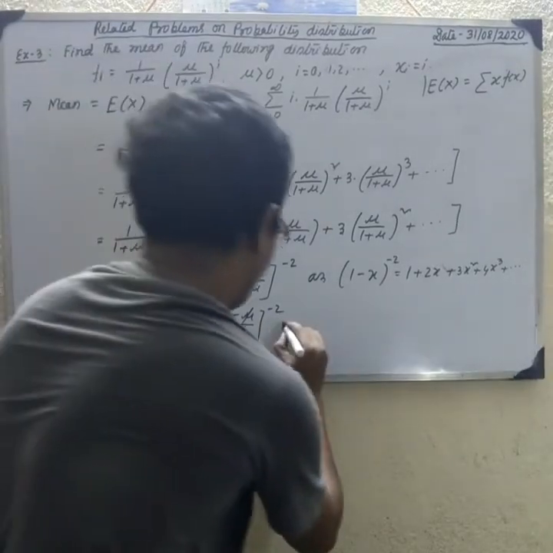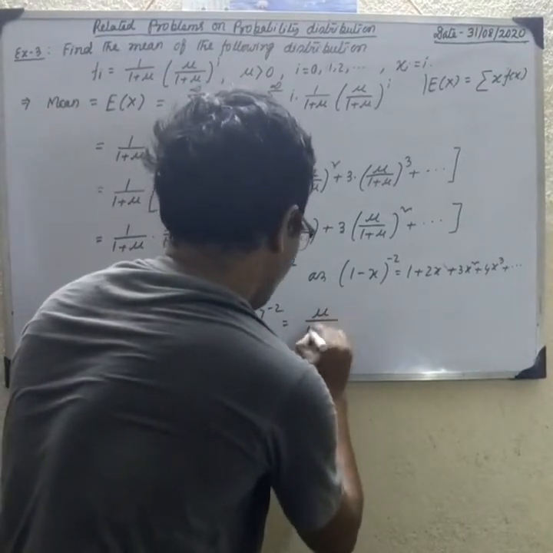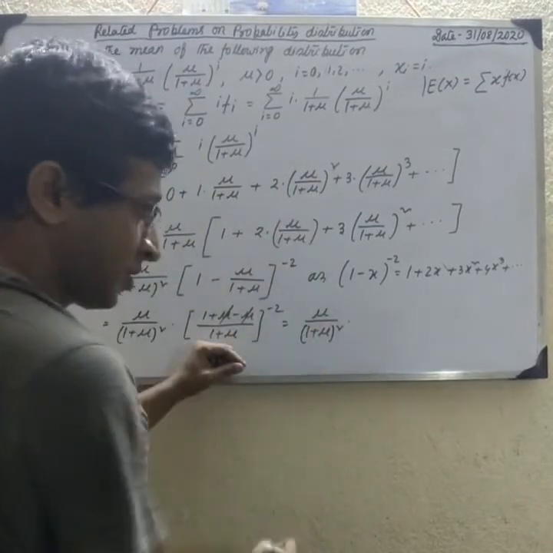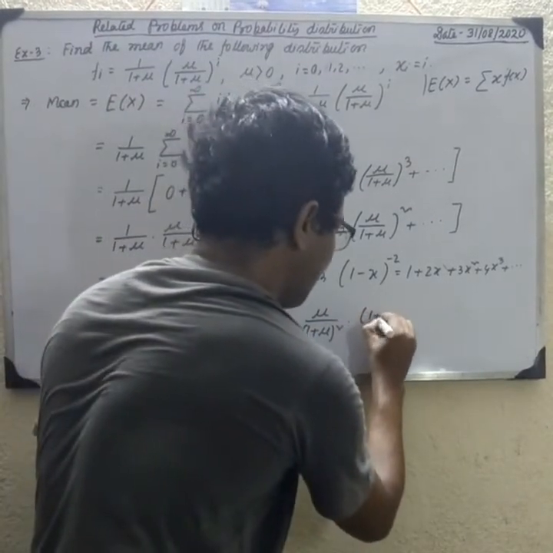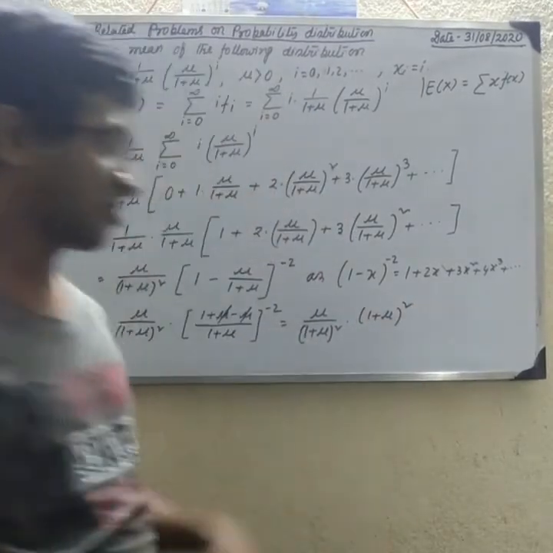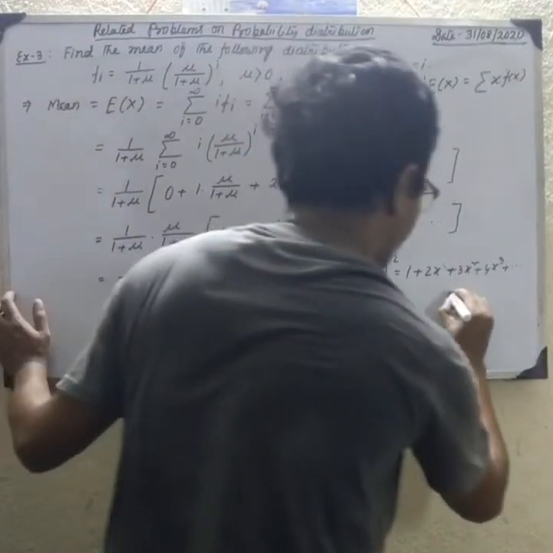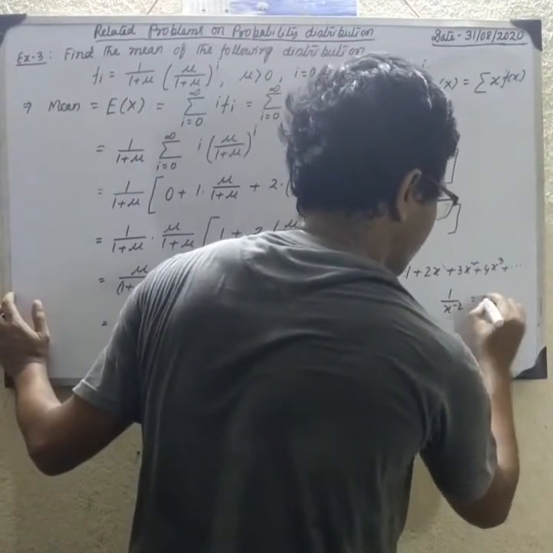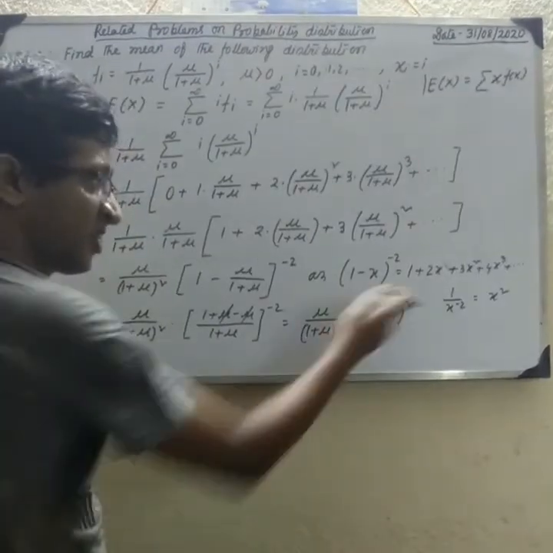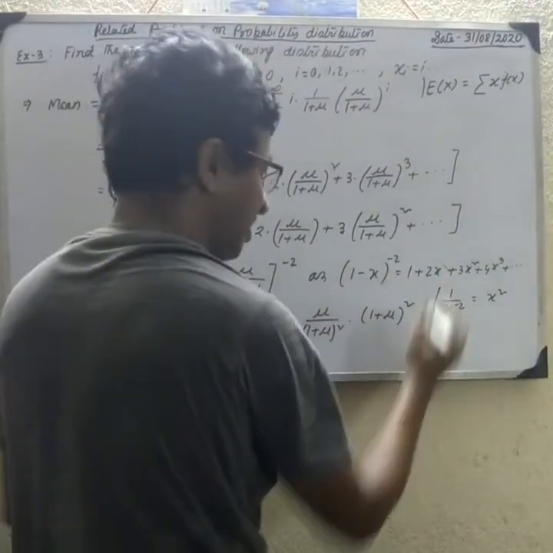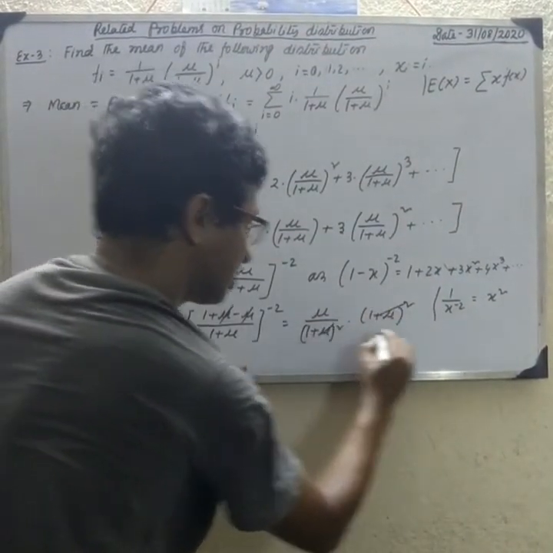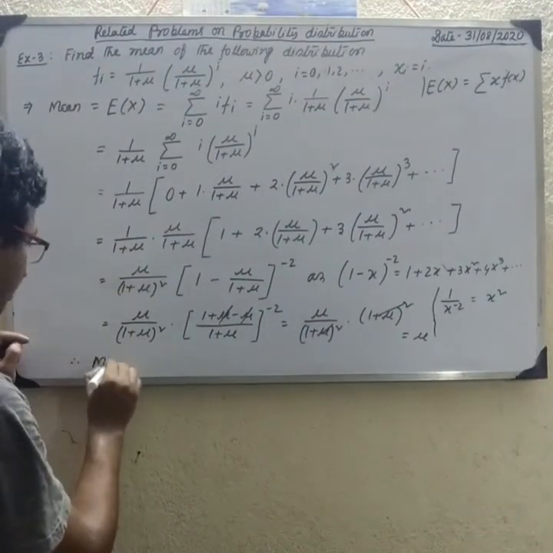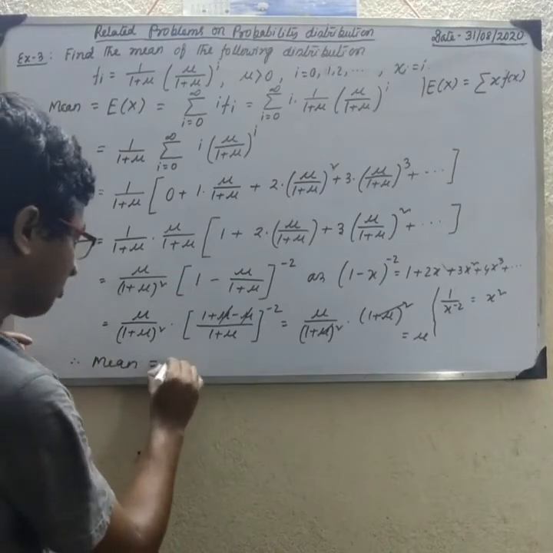So this equals mu by 1 plus mu whole square into 1 plus mu whole to the power 2, because 1 by x to the power minus 2 is x square. So this is equal to mu. Therefore, the mean is mu.